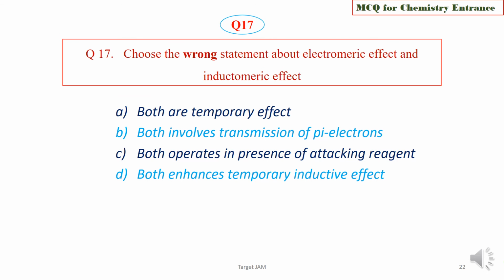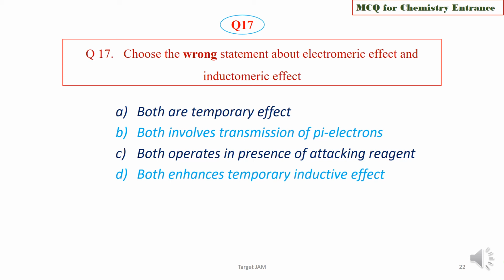Question 17. Choose the wrong statement about electromeric effect and inductomeric effect. Among these four statements, which one is wrong about electromeric and inductomeric? Option A, both are temporary effects. Option B, both involve transmission of pi electrons. Option C, both operate in presence of an attacking reagent. Option D, both enhance temporary inductive effect.